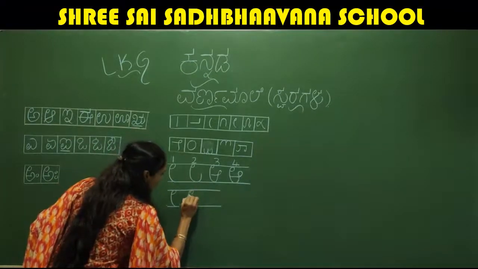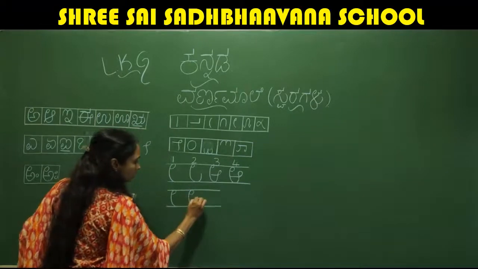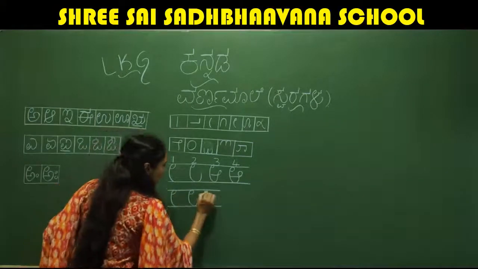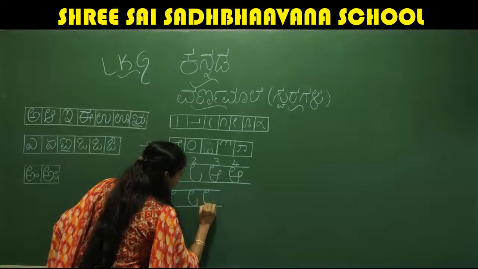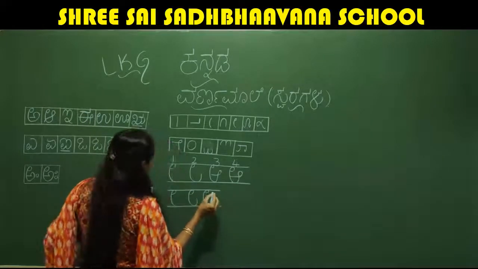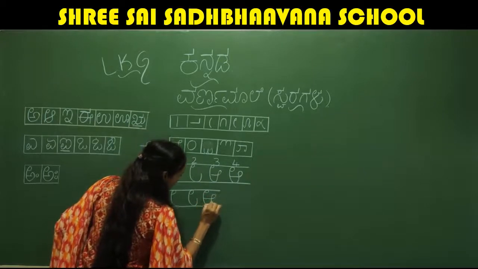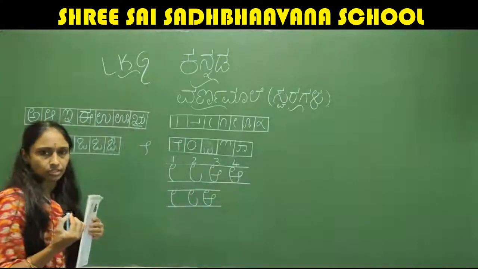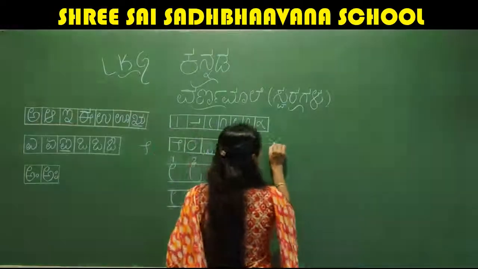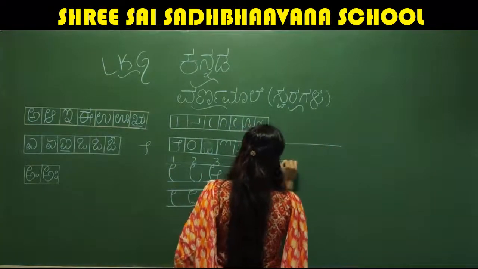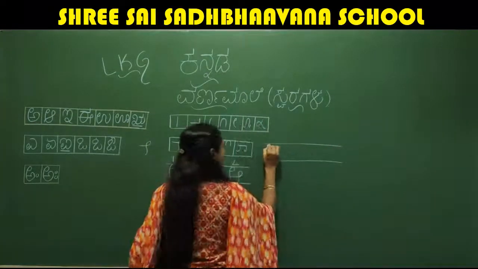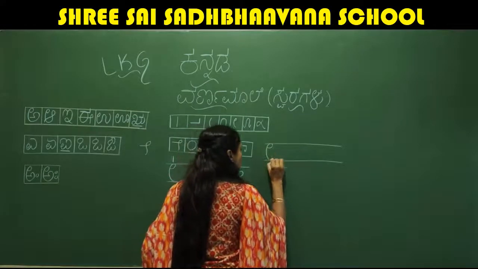And you write like this. Come up, middle, and next you write like this, and you can write like this also. See, like this also you can write. Okay. Once again I'll show you how to write. Look at here. First you write like this. Okay.